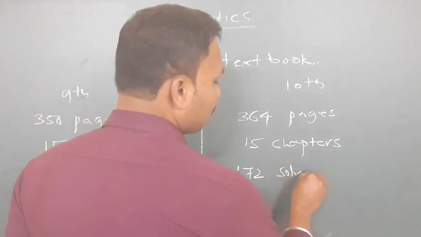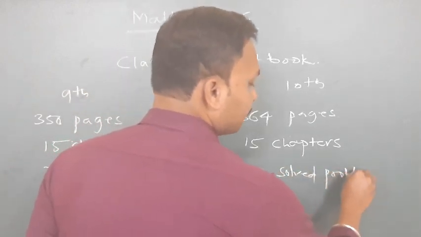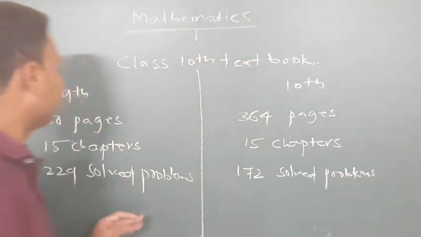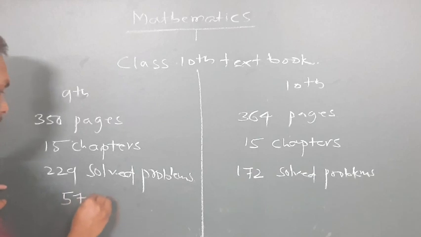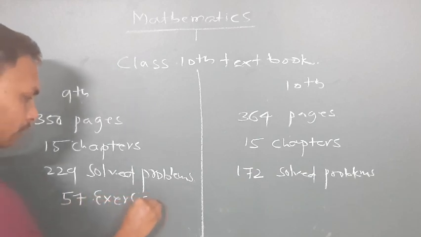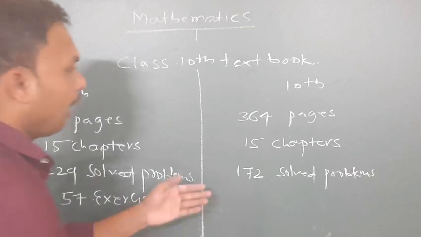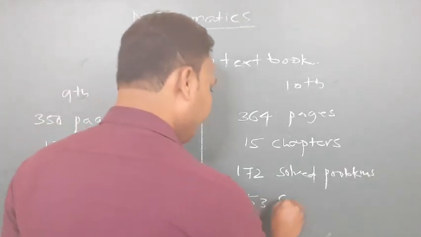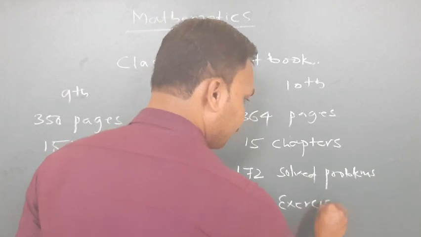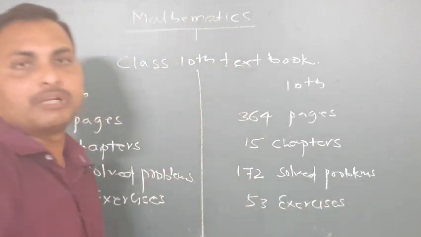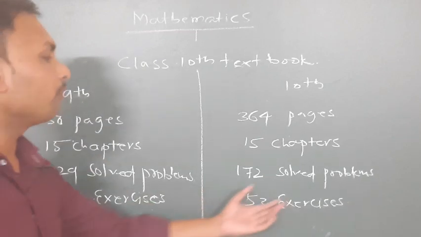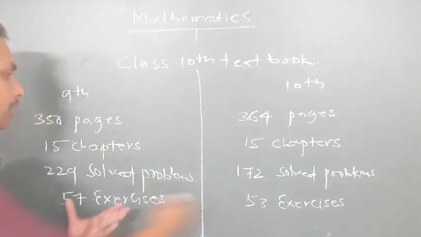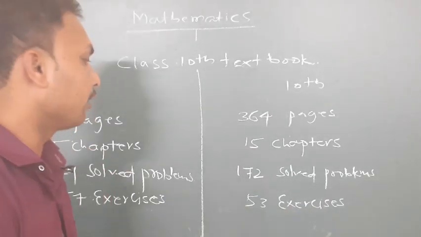172 solved problems. And see how many exercises the 9th class textbook has: 57 exercises, and the 10th class has 53 exercises. In the 9th class you have 57 exercises, and in the 10th class you have 53 exercises. That means 4 are less for the 10th class.